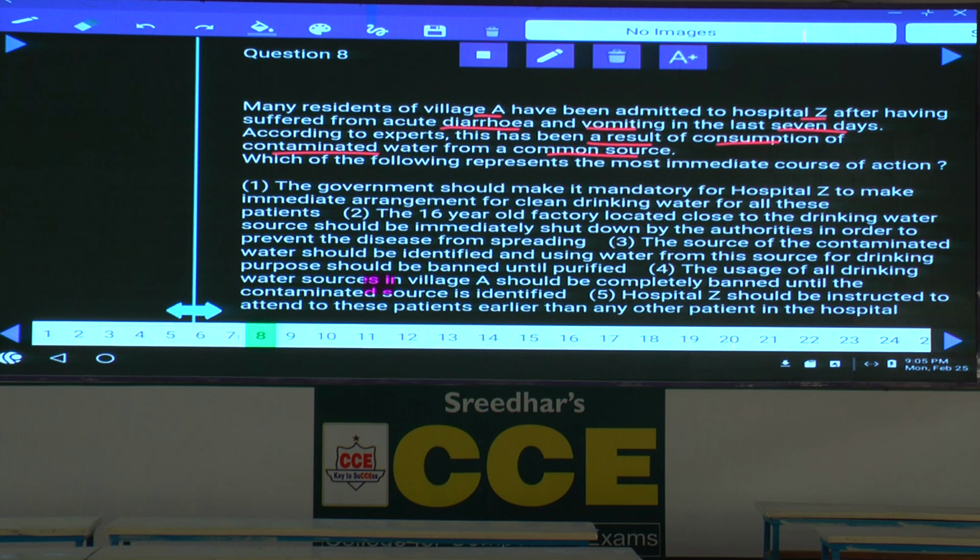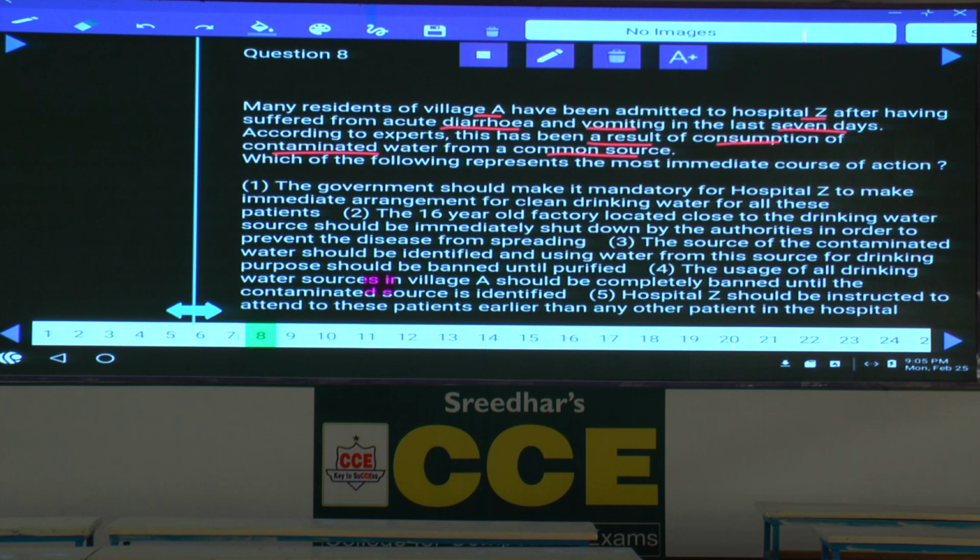Immediate course of action means, what is the root cause for this? Contaminated water. And now in order to give a solution to this, what should be the final result? The desired result should be that the persons in that village should have pure drinking water, isn't it? Now they have to focus on clearing that contaminated water.